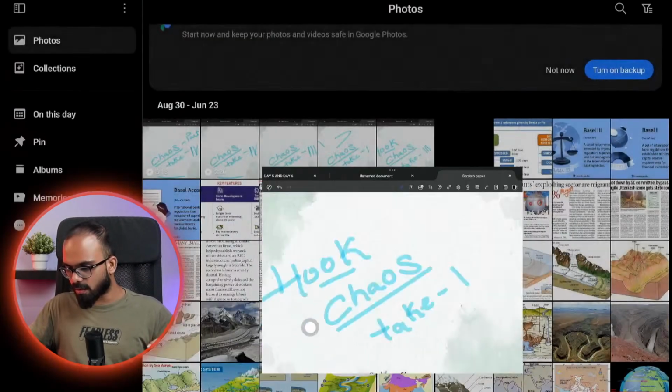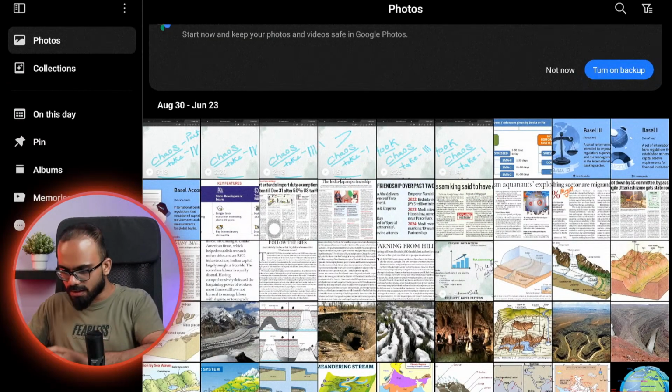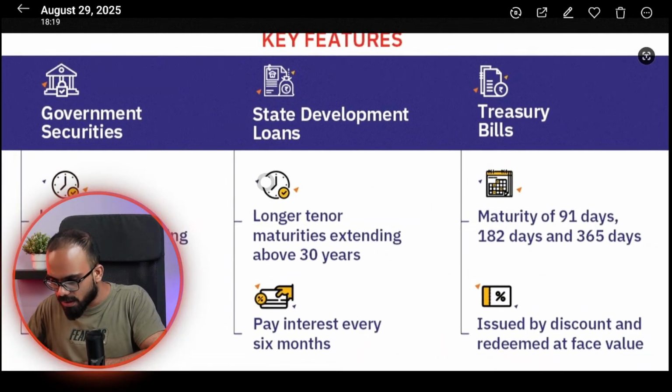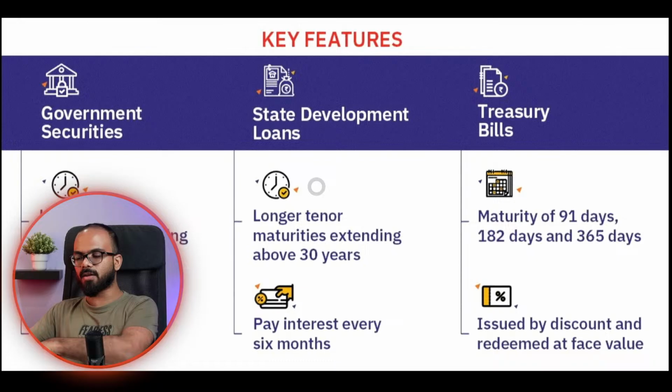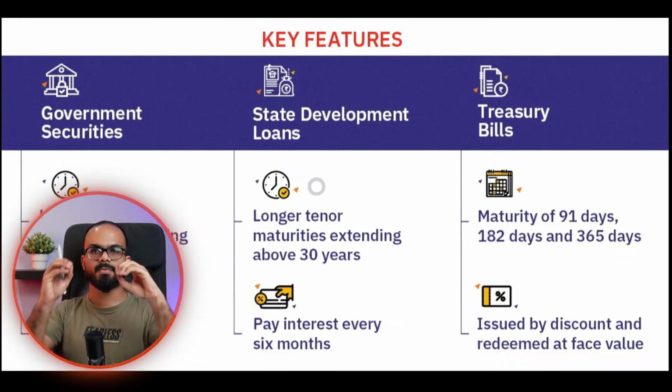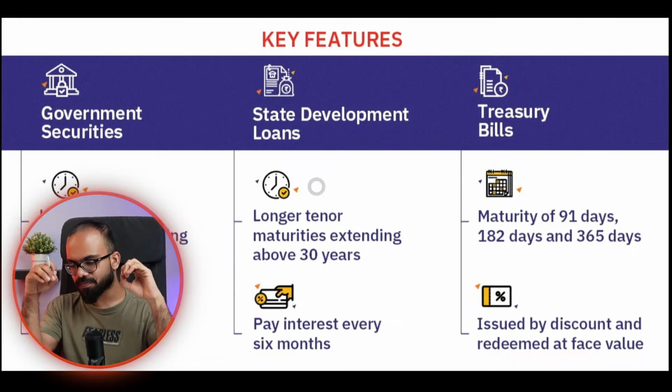This is one thing that I wanted to tell you. This is about the monetary policy that we wanted to talk about. Then there are two different words. One is government securities, the other is T-bills. Both, yes, I will explain.